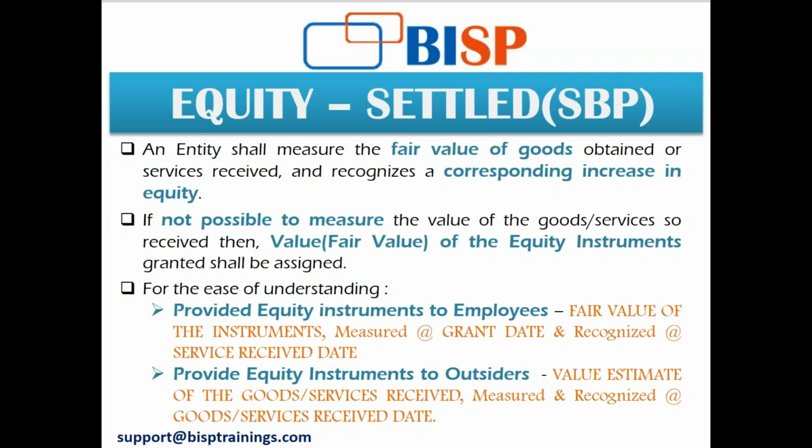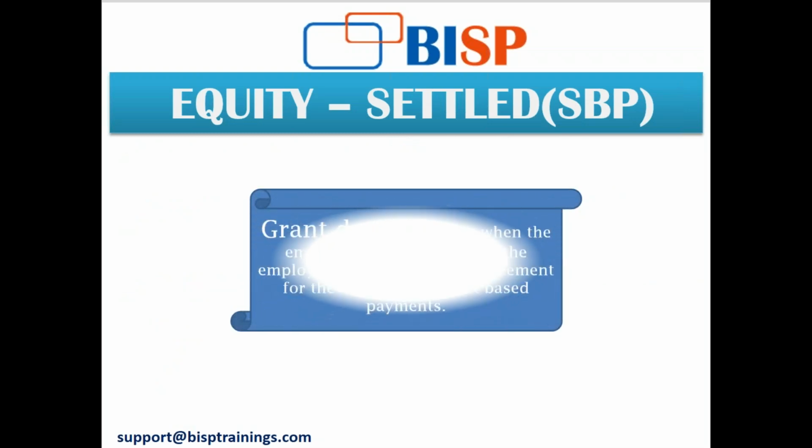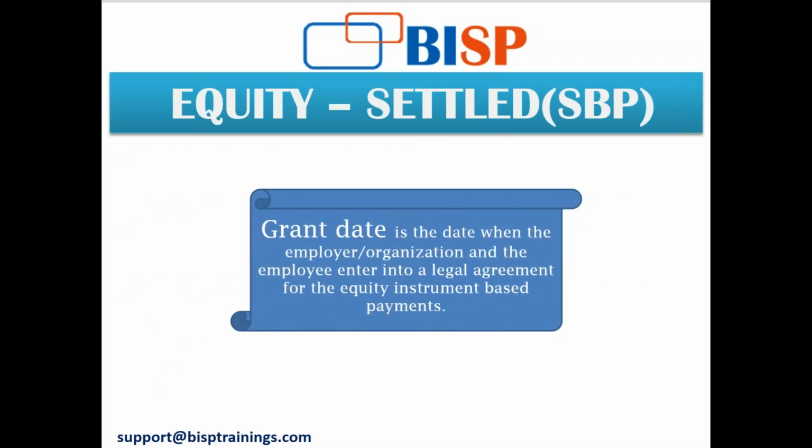Now, since we have popped up with this grant date model, let's understand what the grant date is. Grant date is defined as the date on which the reporting entity and the employee have a shared understanding of the terms of the arrangement, based on a legally binding agreement.